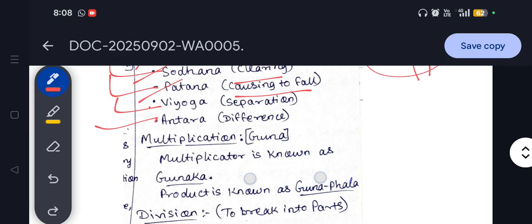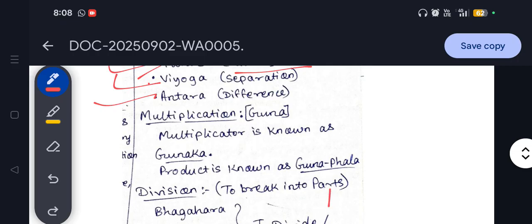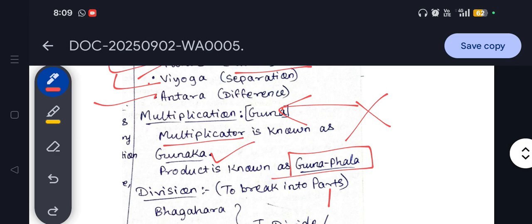Now we will talk about multiplication. Multiplication basically means guna. The multiplicator is known as gunaka, and the product, the answer, is known as gunafala. So you have to note down these important concepts. This can be asked in your objective question. Multiplication is known as guna, the multiplicator is known as gunaka, and the product or the answer is known as